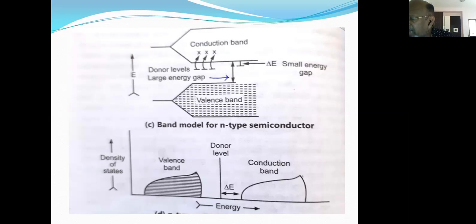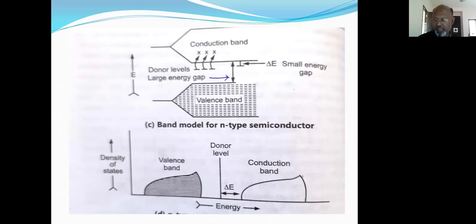Now, at absolute zero temperature or at a low temperature, the electron remains localized on the parent atom, that is the phosphorus atom. However, at room temperature, electrons from the donor level can be easily excited to the conduction band. So the electrons which I have shown near the conduction band, in the electron donor band, can easily move to the conduction band on application of an electrical current, where they can carry current quite readily.